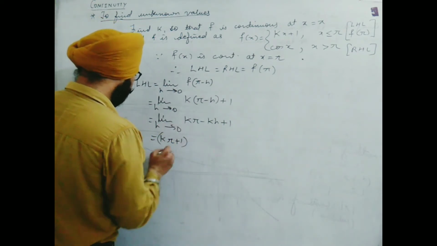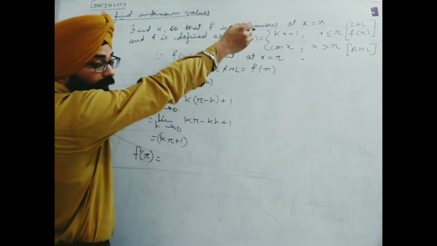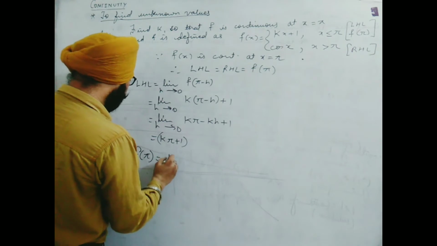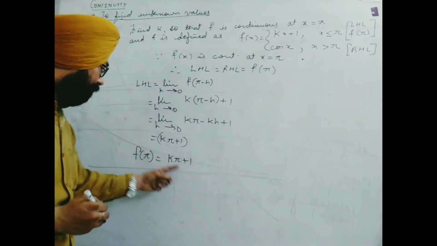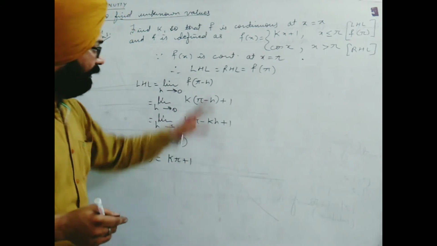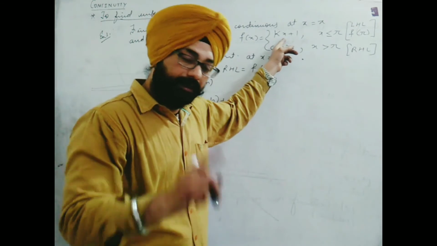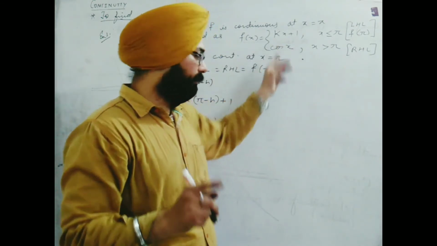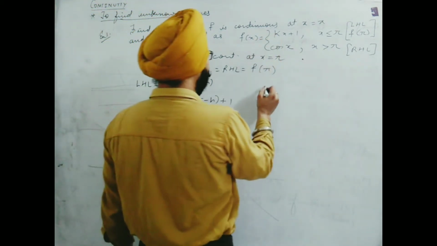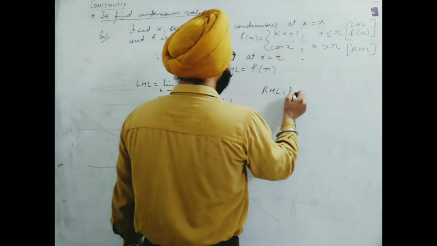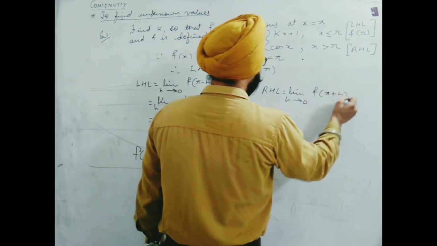This is LHL coming. Now, if I find f of pi, means putting x directly as pi, so we will find k pi plus 1. You see, now both of the values are coming same. This was my purpose to speak. Whenever a function is continuous and these two definitions are contained in the same, then one of them is enough to take, whenever we are solving such equation. Now RHL gives us some different definition. RHL will be what? Limit h tends to 0 of f of pi plus h.